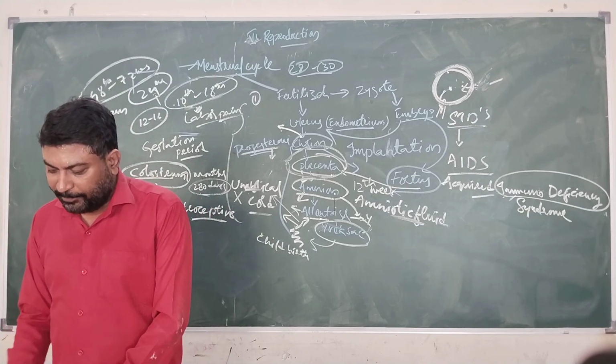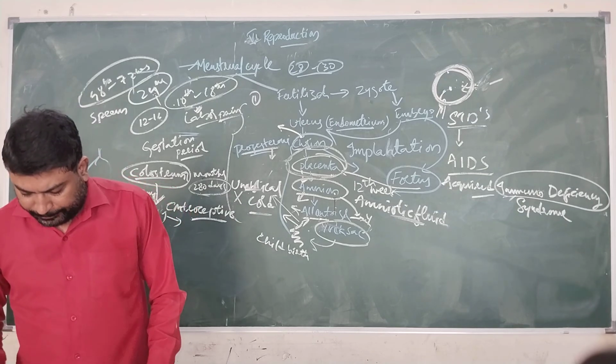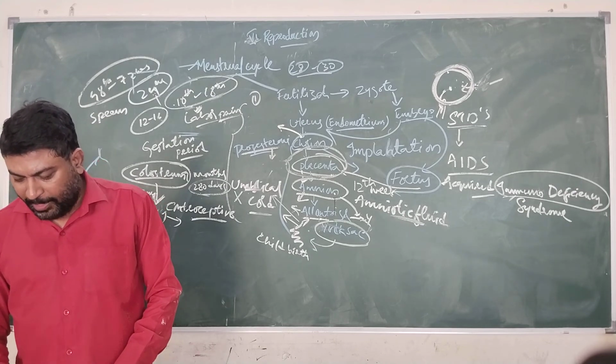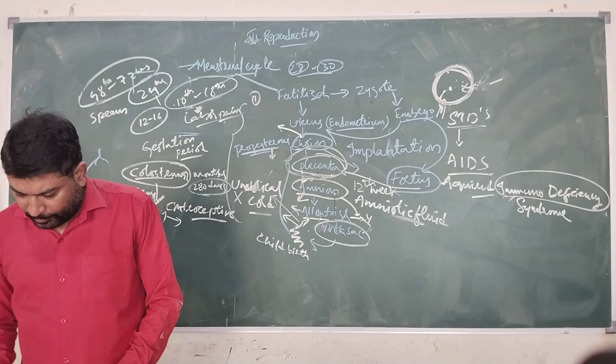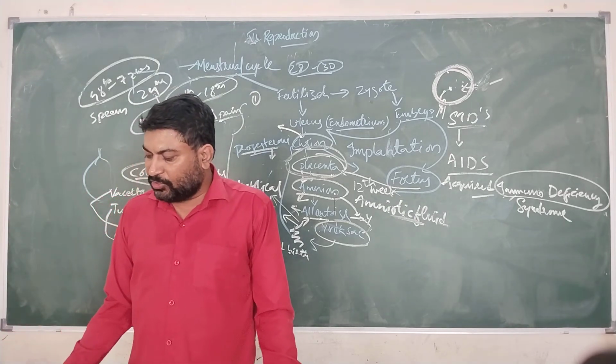So this is about contraceptive methods, and these contraceptive methods will be adopted during the 10th to 18th days of the menstrual cycle. And we have the topics of teenage motherhood and stopping female feticide.